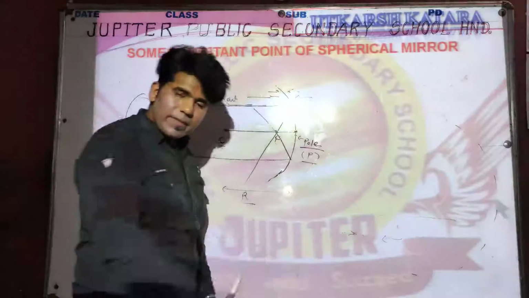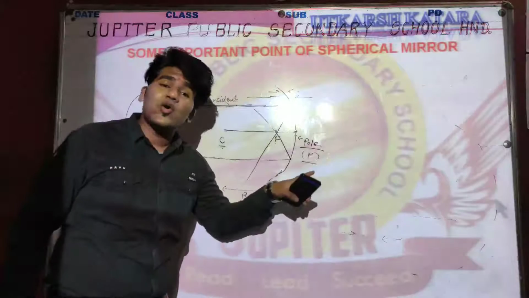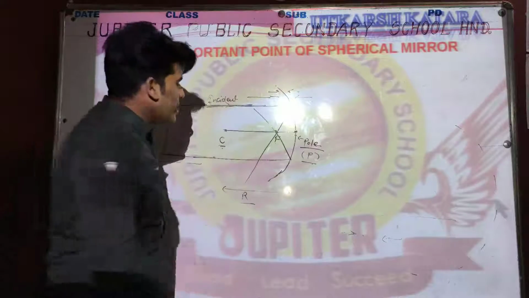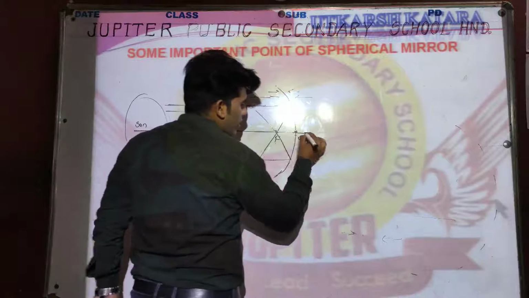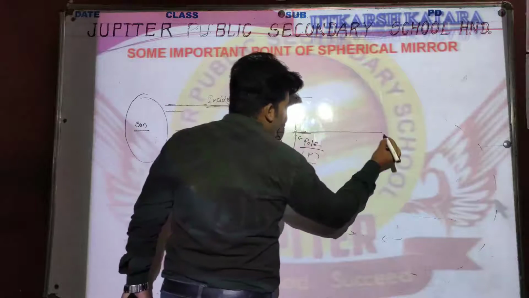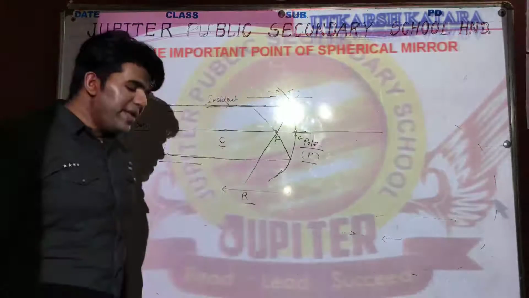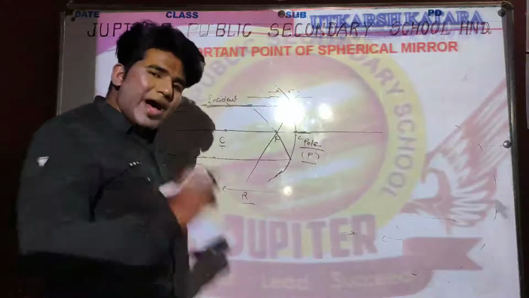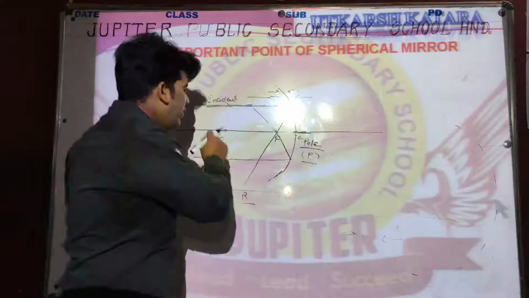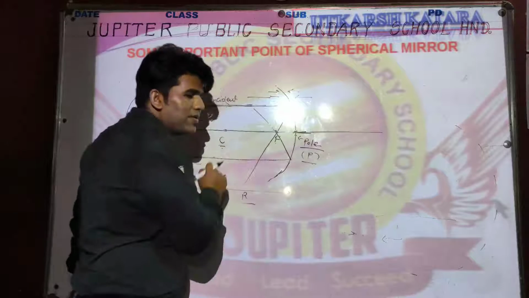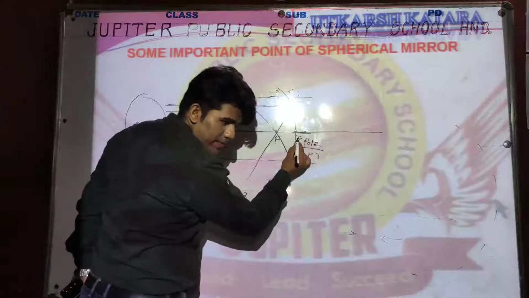Listen carefully again. When we extend this CP, which is a radius of the sphere, it means we draw an imaginary line which will pass through the center of sphere and pole.